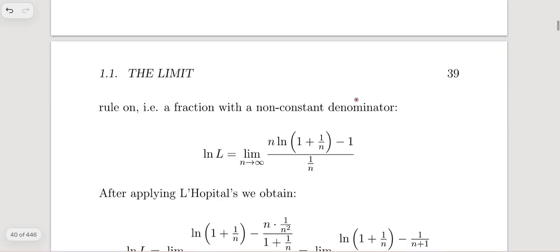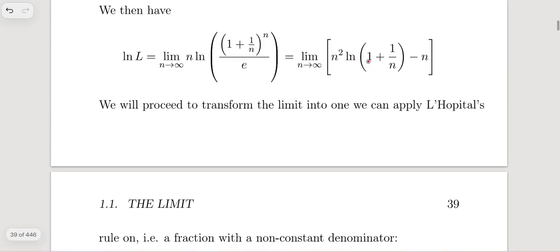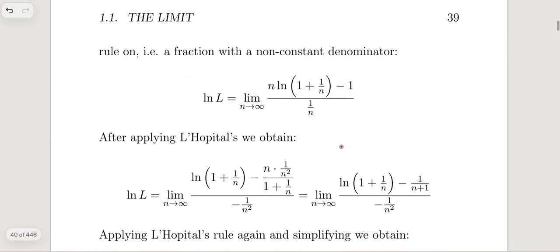Okay, and now we can just factor n out of these two parts, and write that n as 1 over n in the denominator, and we would have the natural logarithm of L equals the limit as n tends to infinity of n times the natural logarithm of 1 plus 1 over n, minus 1, over 1 over n.